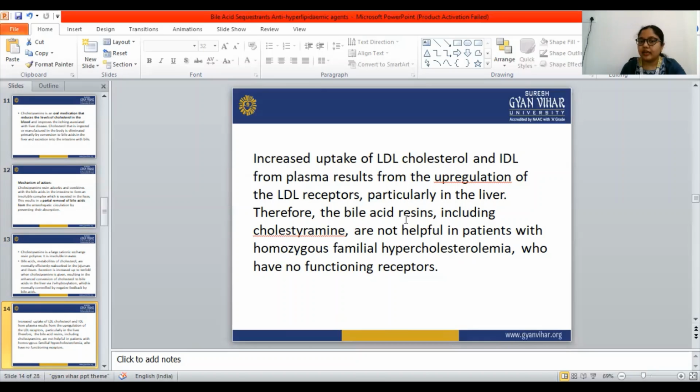Therefore the bile acid resins, including cholestyramine, are not helpful in patients with homozygous familial hypercholesterolemia who have no functioning receptors. That means patients suffering from genetic hypercholesterolemia are not treated with cholestyramine.